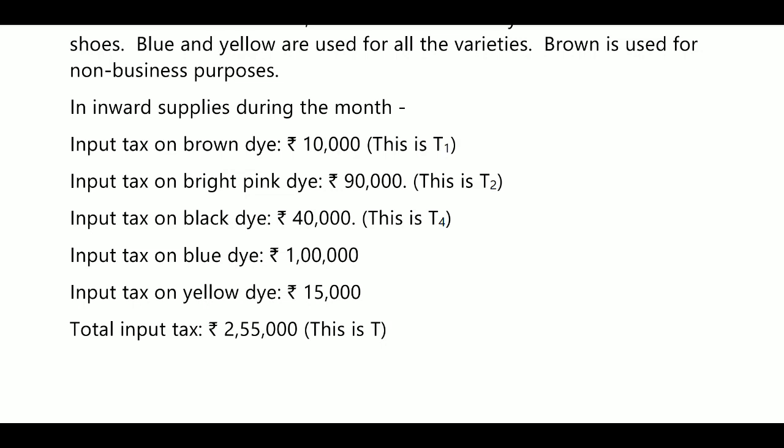Next, T4, T1, T2, T4. Input tax on blue dye, 1 lakh. Input tax on yellow dye 15,000. Next, total input is 2,55,000.